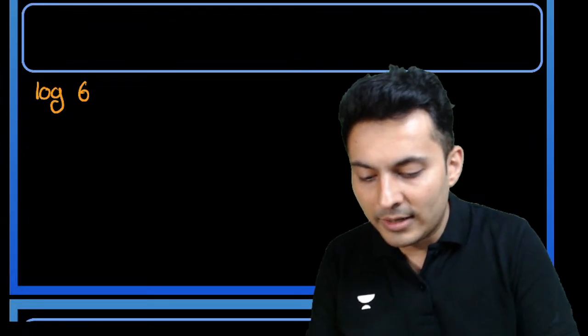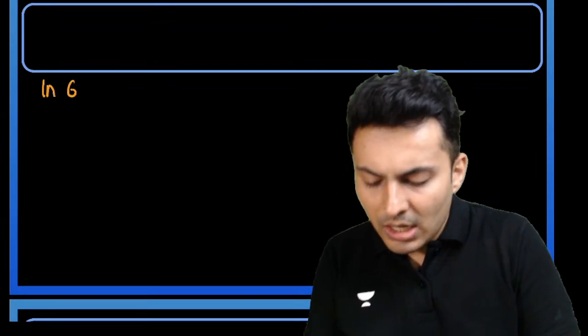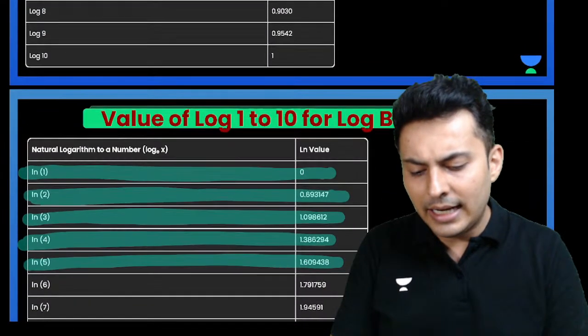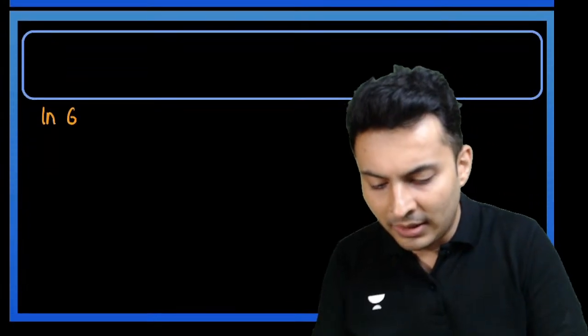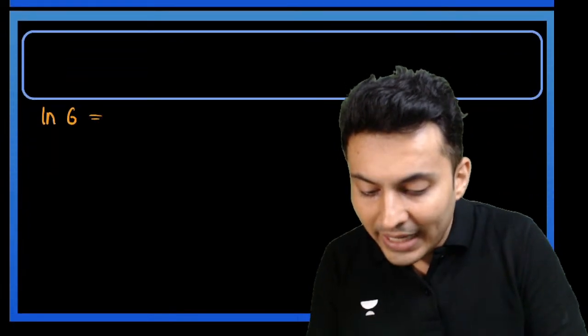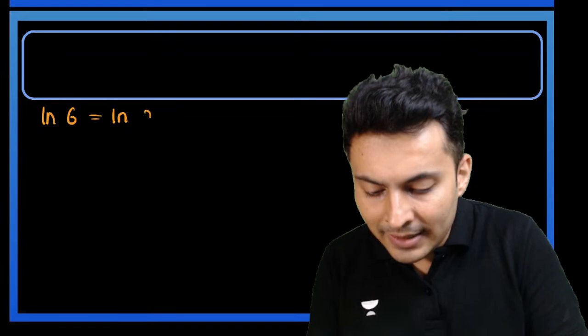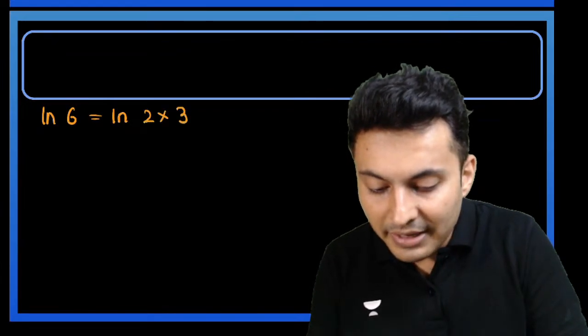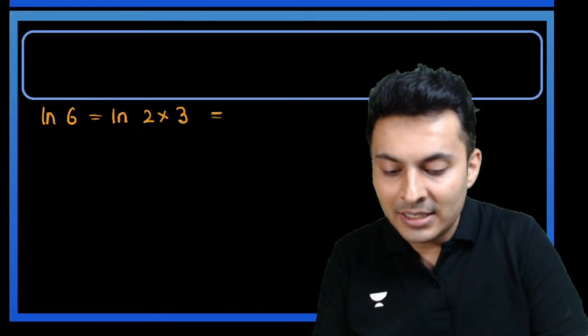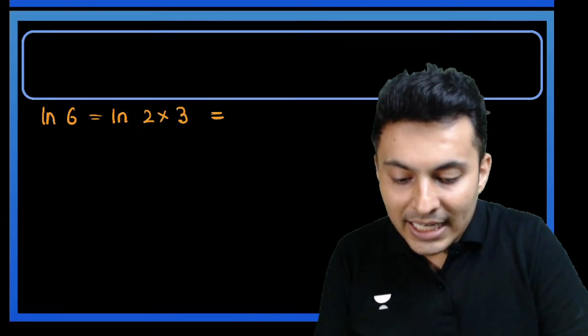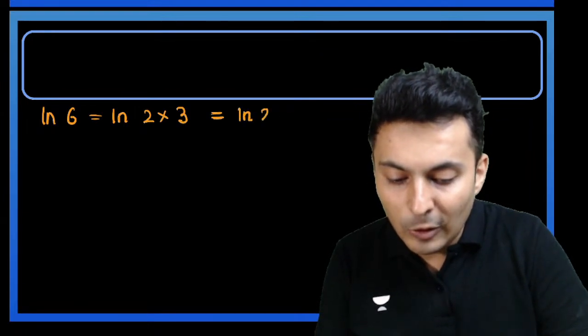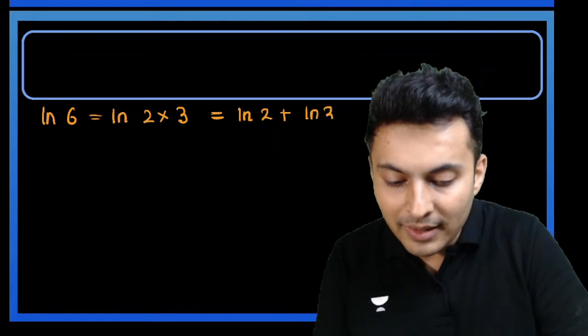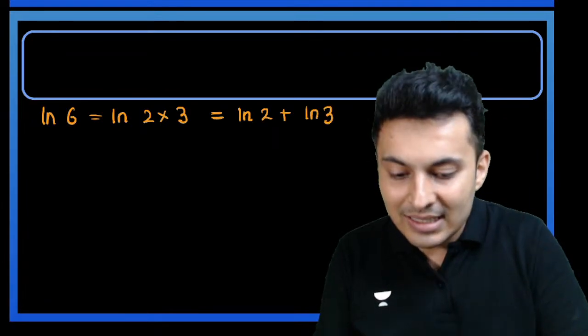Let's say, for example, I want to find logarithm of 6, or basically ln 6. Now logarithm of 6, you will be like, sir, I can directly look at the table and do it. Okay, that is one option. But why not write it like this? It is ln 2 into 3. Now this is multiplication. So ln 2 into 3, can I not write it as log 2 plus log 3?